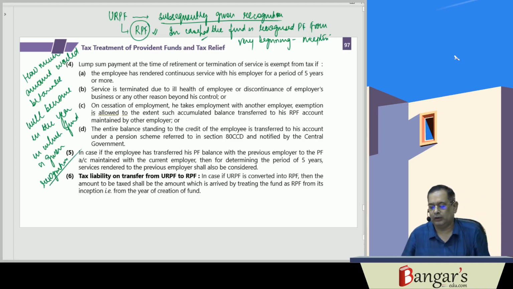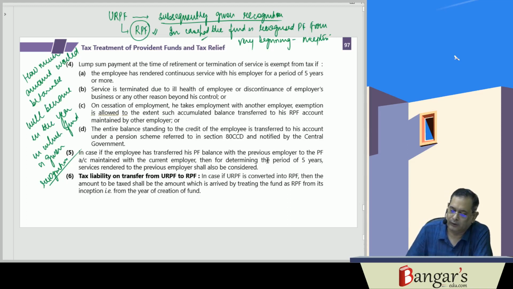So here, if an unrecognized provident fund is converted into a recognized provident fund, then the amount to be taxed shall be the amount arrived at by treating the fund as a recognized provident fund from its very inception, that is, from the year of the creation of the fund.